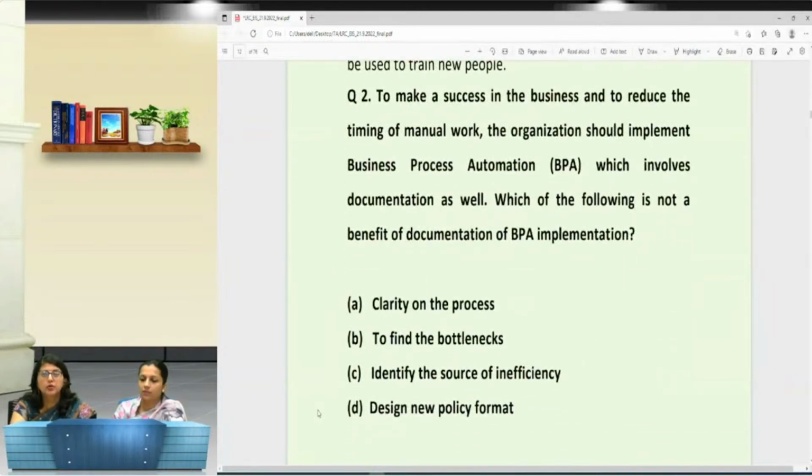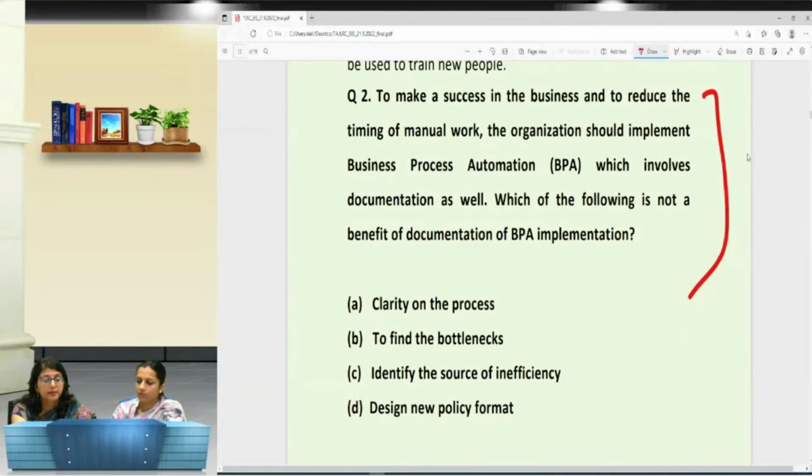Now, second question, it's an MCQ. To make a success in the business and to reduce the timing of manual work, the organization should implement BPA, right? Which involves the documentation as well. Which of the following is not a benefit of documentation of BPA implementation? Now, you will see, where has this come from? We have not done it, there is no such topic in the study material.